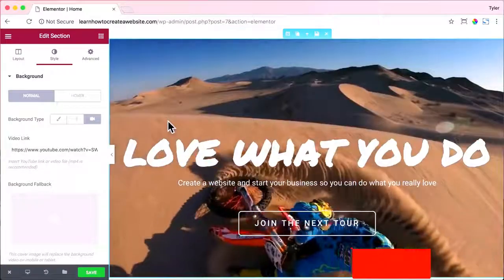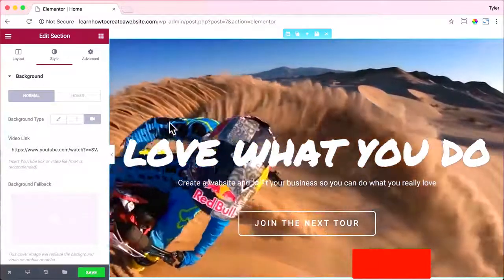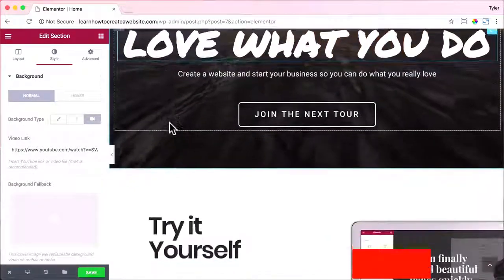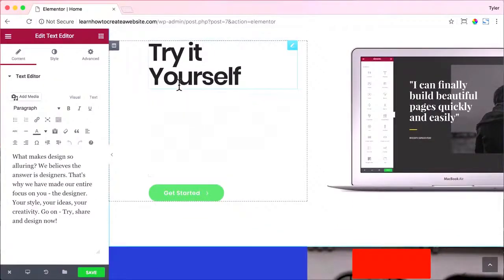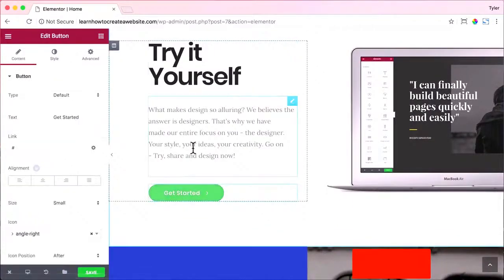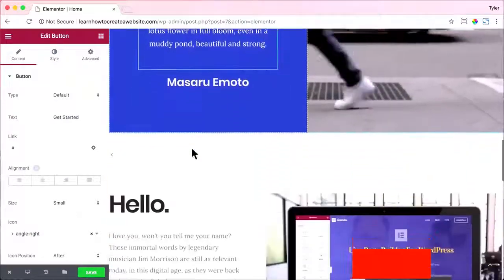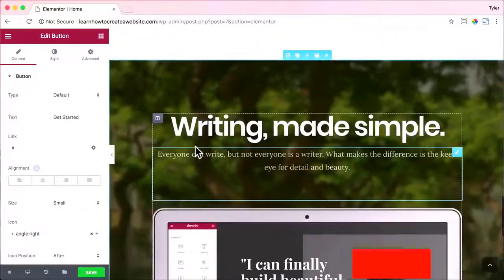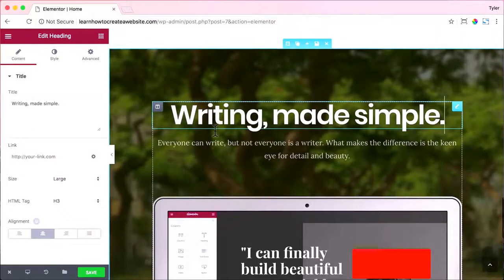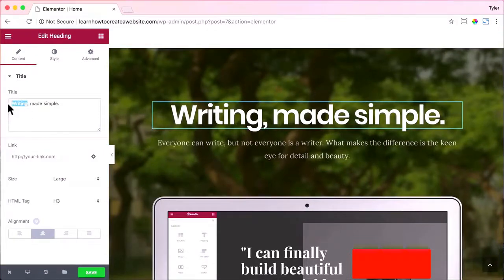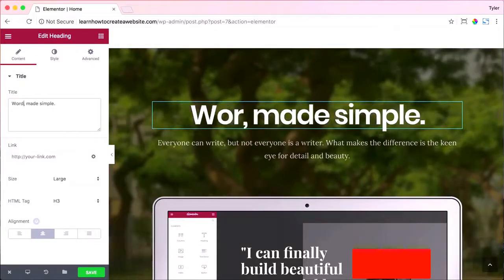All right, this is turning out great. So let's go down to the next section, and that looks pretty good. Of course, we could change any of the text or any of the buttons or anything that we want. Let's go down to this next section. We can change this quote. And this one looks pretty good too. And this hello section also looks great. Let's change this section down here. So let's click on the text. Instead of saying writing made simple, let's say WordPress made simple.